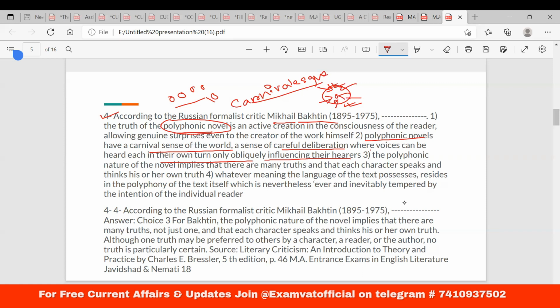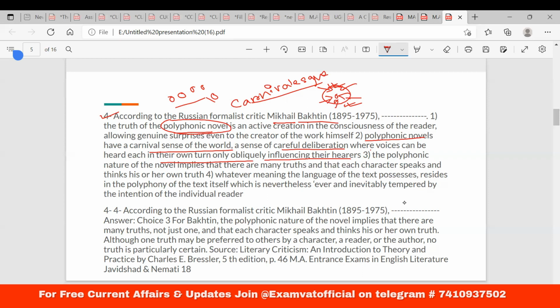Let us see option number 3, the polyphonic nature of the novel implies that there are many truths and that each character speaks and thinks his or her own truth. And number 4, whatever meaning the language of the text possesses resides in the polyphony of the text itself, which is nevertheless ever and inevitably tempered by the intention of the individual reader.